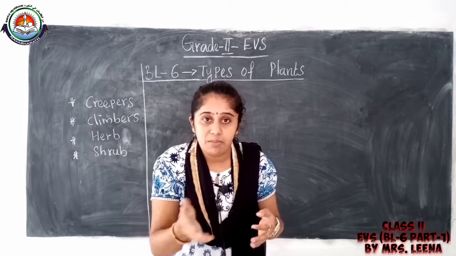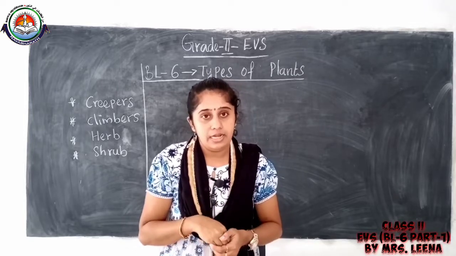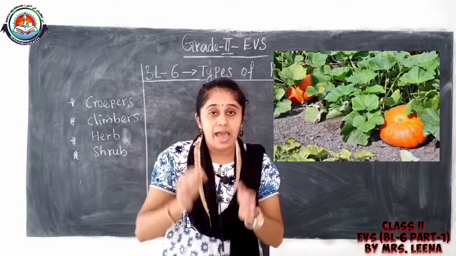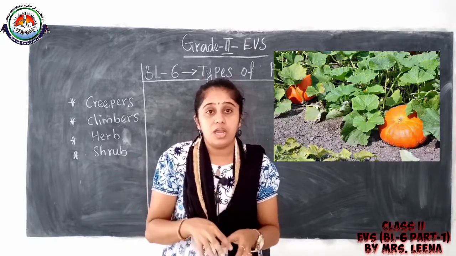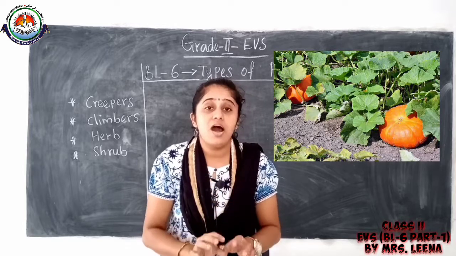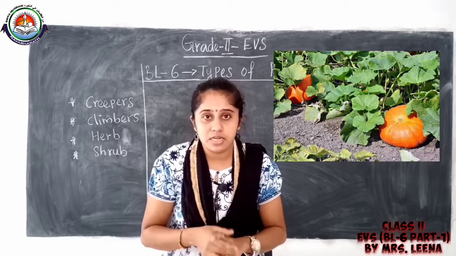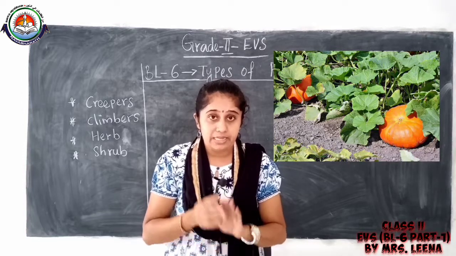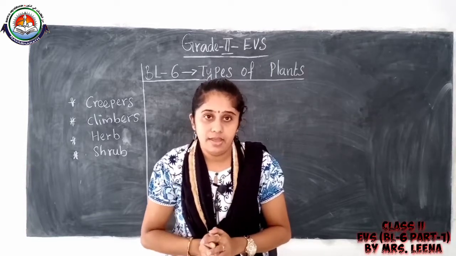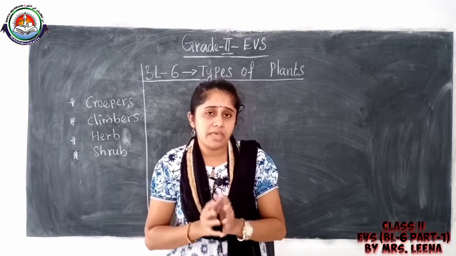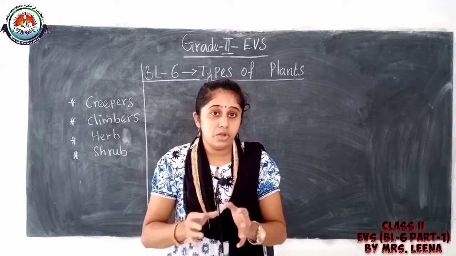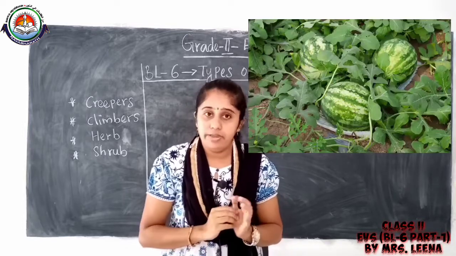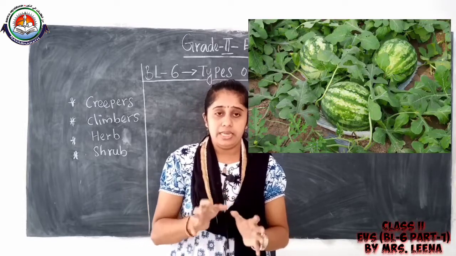Creepers. For example, the pumpkin plant and watermelon plant. Have you seen a pumpkin plant? Yes, it grows and spread on the ground, and watermelon also. Understood?